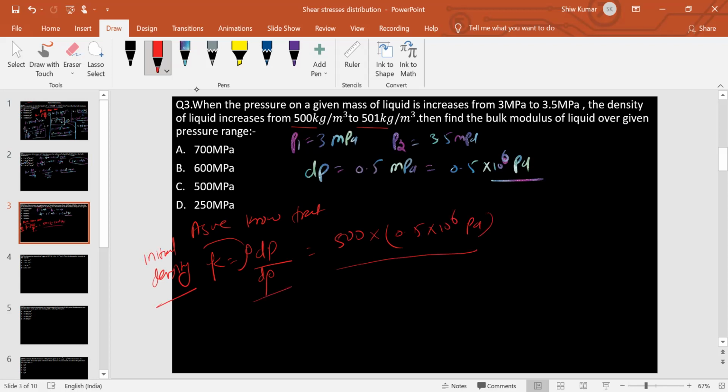The change in density, 500 to 501, means 501 minus 500, that is 1 kg per meter cube. If you simplify, it is 500 into 0.5, which is 250 into 10 raised to 6 Pascal, that is 250 megapascal. So this is the bulk modulus, and option D is the right answer.